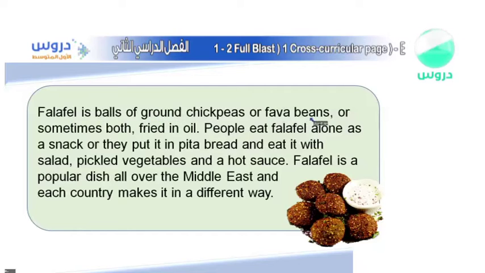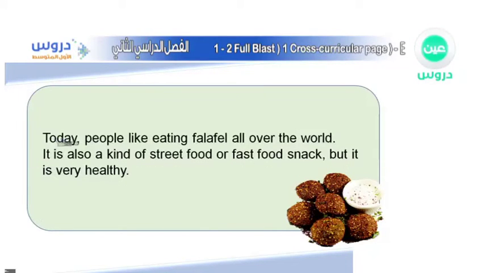People eat falafel alone as a snack, or they put it in pita bread and eat it with salad, pickled vegetables and a hot sauce. Falafel is a popular dish all over the Middle East, and each country makes it in a different way. Today, people like eating falafel all over the world. It is also a kind of street food or fast food snack, but it is very healthy.